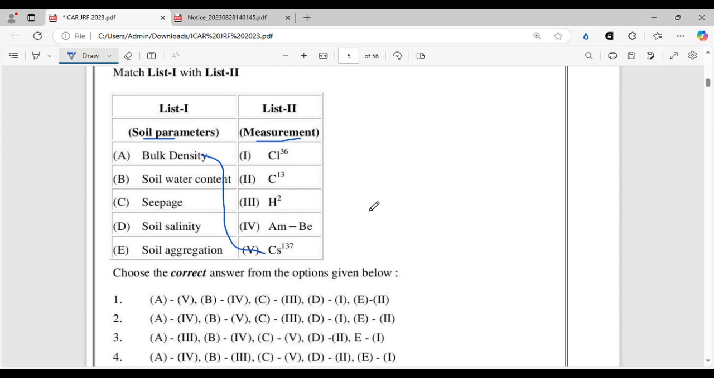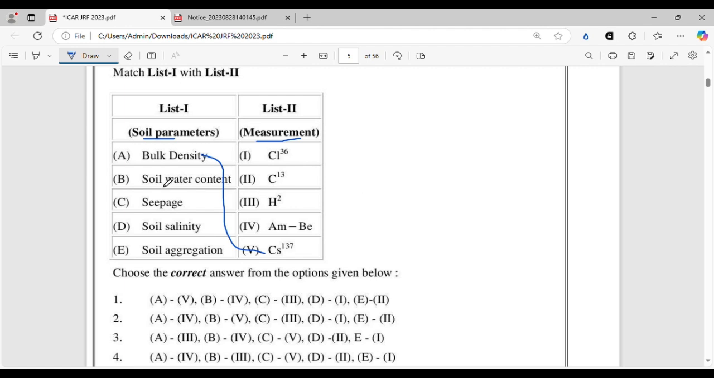So here bulk density they have asked. Actually, you can find it in the soil moisture content measurement section, the indirect method of soil moisture content measurement in the IEEE book. But here they have cleverly changed it to bulk density. So you must know the working principle of the gamma ray scanner and how it works and how cesium 137 is used in that. And not only water content, but bulk density can also be found through it.